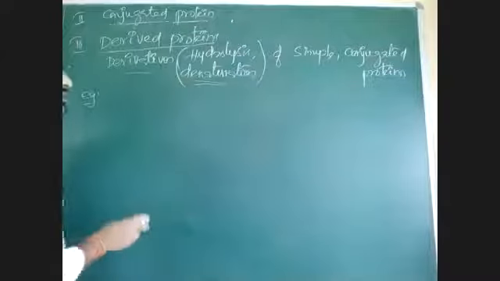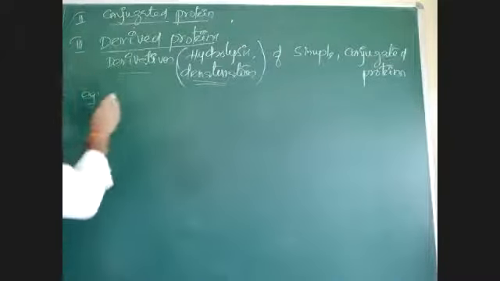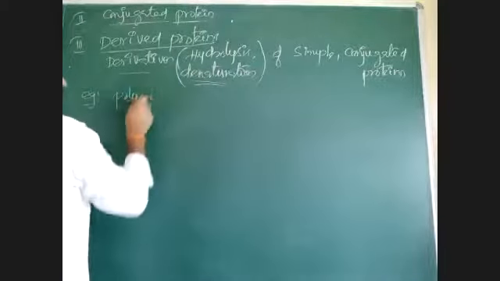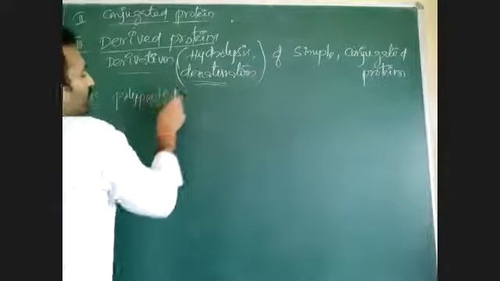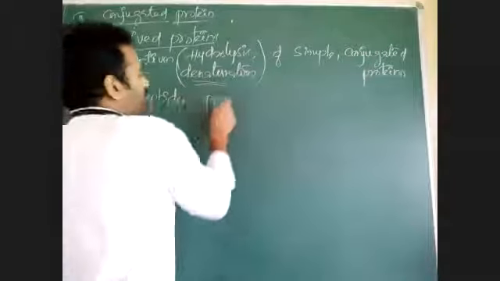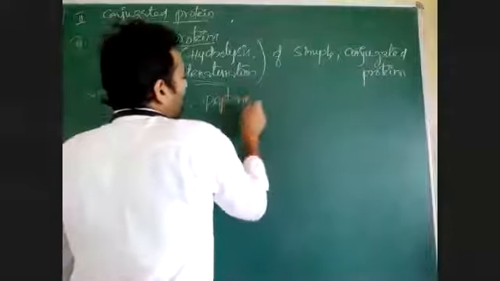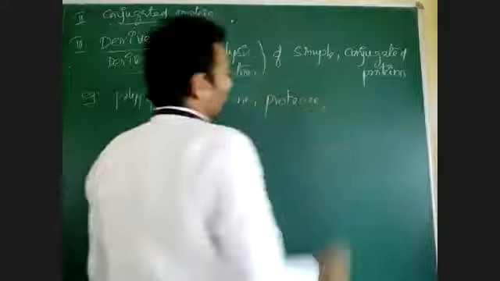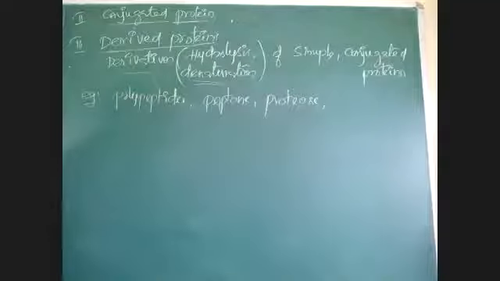Simple proteins include peptides, polypeptides we can take. Some polypeptides, peptones, proteose, peptone, and some polypeptides. They are examples of derived proteins. Derived proteins are formed like this.